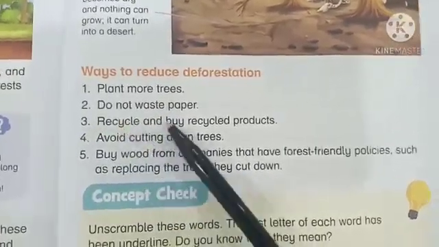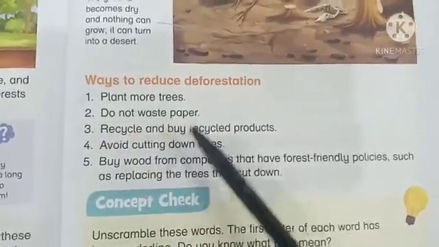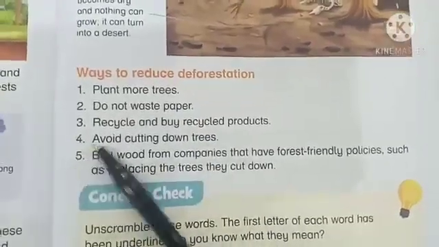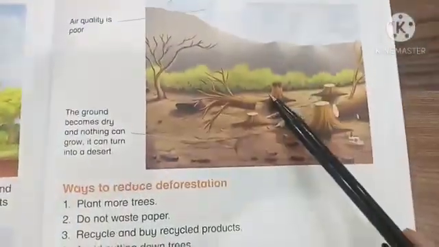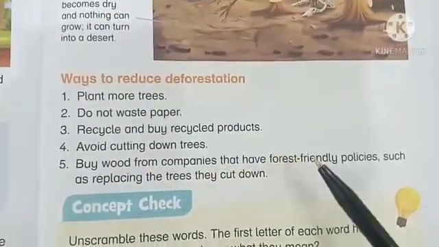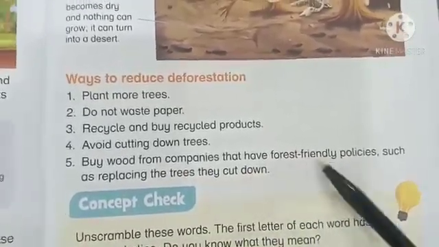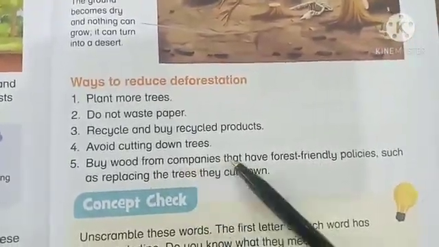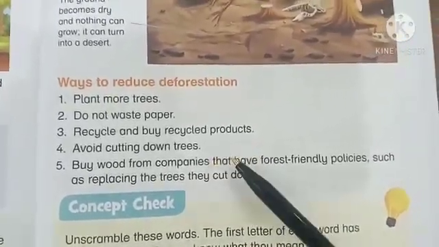Third, recycle and buy recycled products. We should recycle our used products and we should buy the products which are made from recycled items. Fourth one, avoid cutting down trees. We should not cut down trees. Fifth, buy wood from companies that have forest-friendly policies, such as replacing the trees they cut down. So, there are some furniture companies who replace the trees which they cut down for furniture or any other use. So, we should buy wood from those companies.